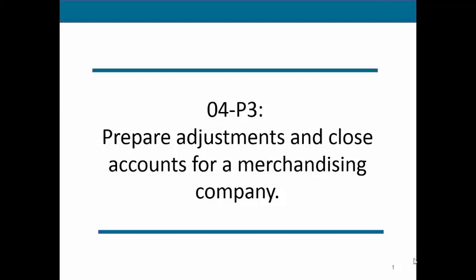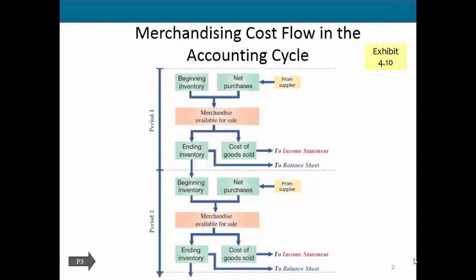Now we've already talked about adjusting journal entries and closing journal entries, but now that we're talking about a merchandising company, we're going to briefly mention the adjustments and closing entries needed for these types of companies. Here's just your basic cost flow of our accounting cycle. And you can see here this dotted line represents the change in your accounting periods. So anytime we're moving from one accounting period to the other, we need to get our books up to date and we need to close any of our income statement